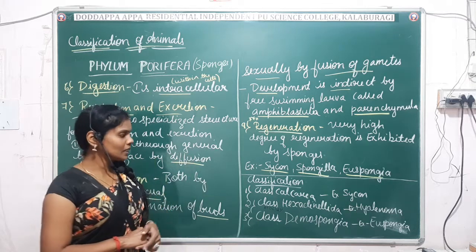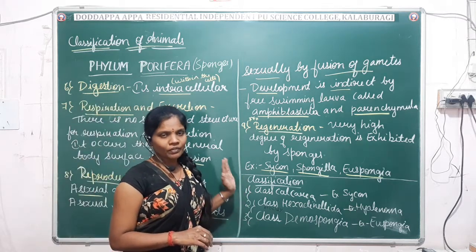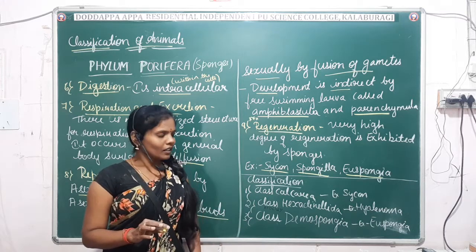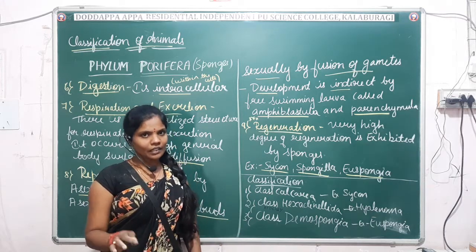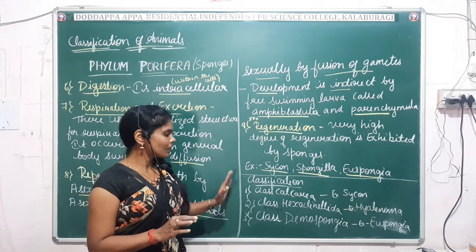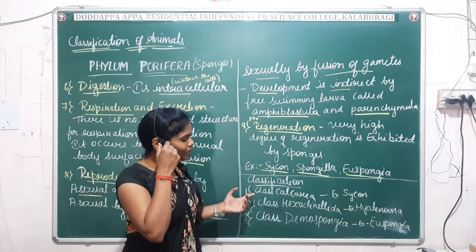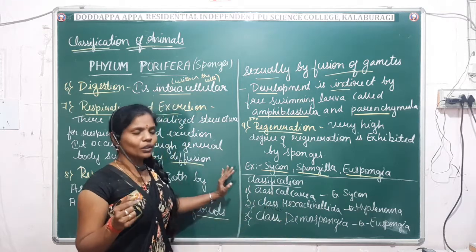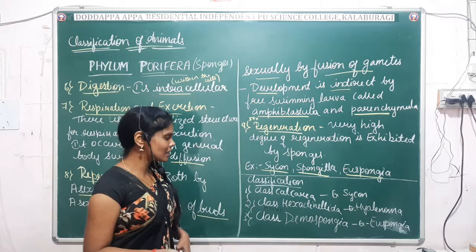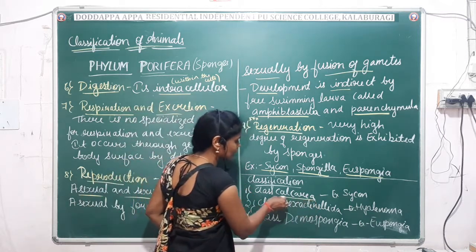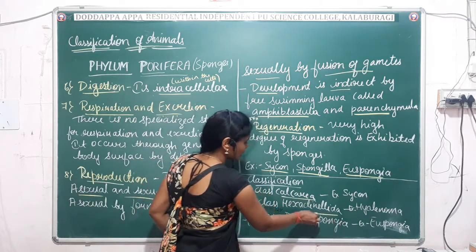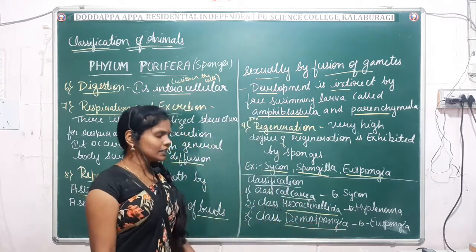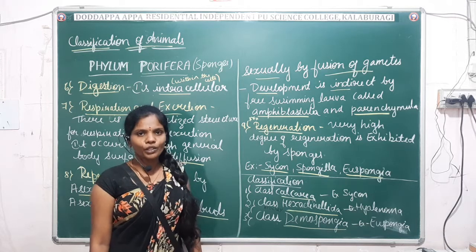Apart from this, here I have mentioned the classification. This classification is not mentioned in your NCERT, but it is important for your exam, CET and NEET purposes. It is mentioned in the Bosco, but you just have to keep in mind the classes and the examples. Porifera are classified into 3 classes: class Calcarea, class Hexactinellida and class Demospongiae. These are the 3 classes of phylum Porifera.